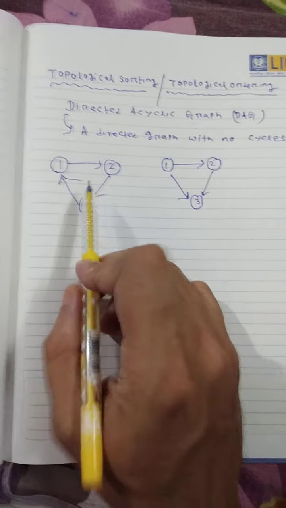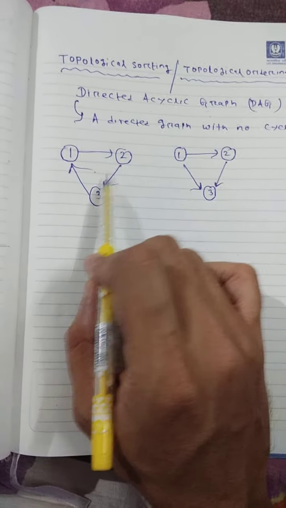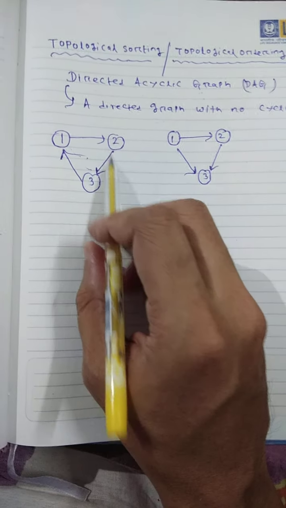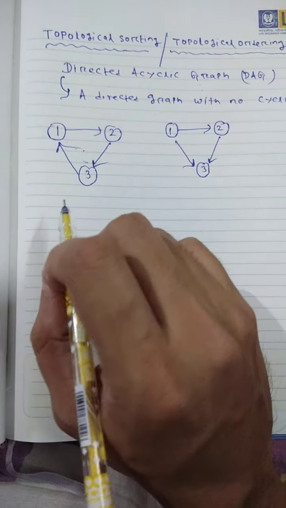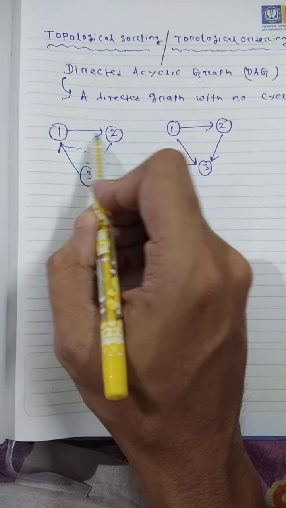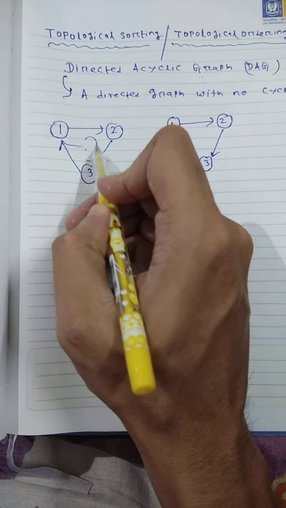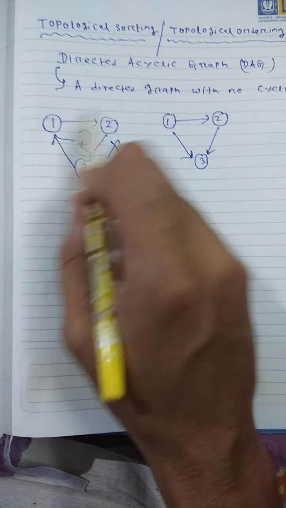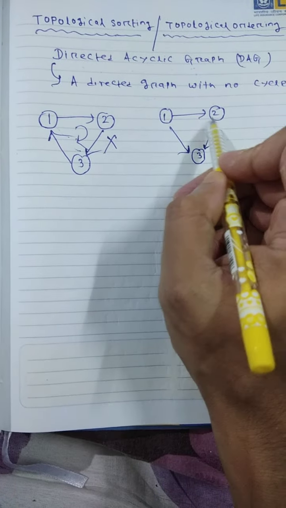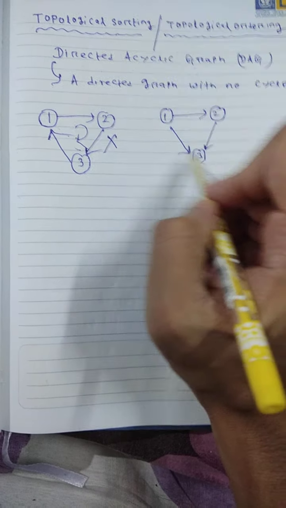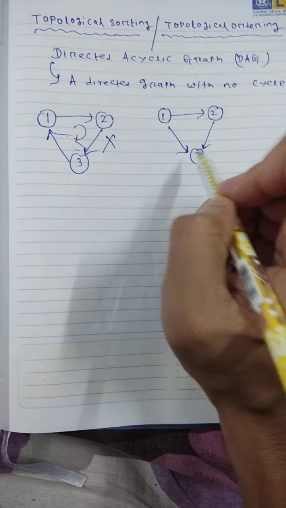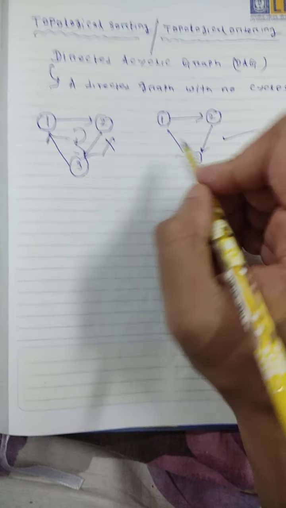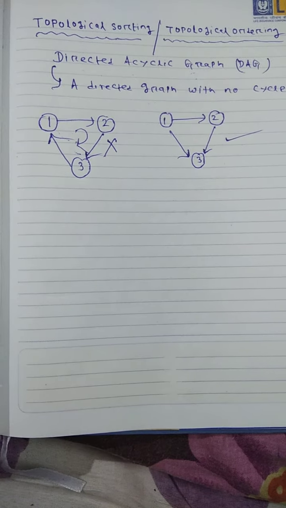So here I am giving two examples. See this first example, which is a DAG. Here it is a directed graph. Here also it is a directed graph, but see, it has a cycle. That means it is not a directed acyclic graph, or DAG. But here we cannot find any cycle, so it is a DAG, or directed acyclic graph.